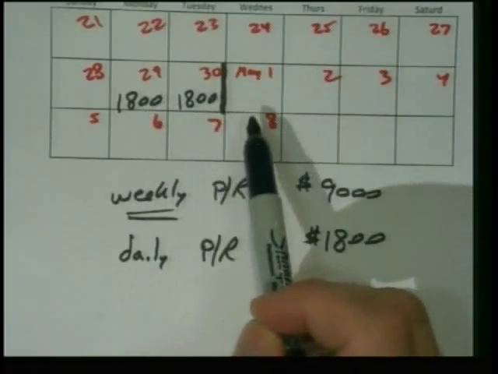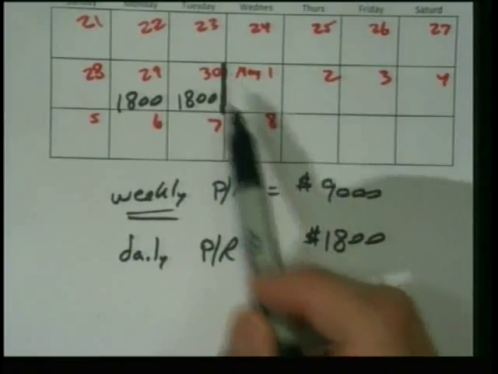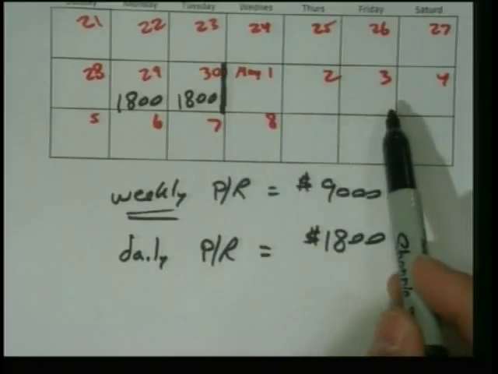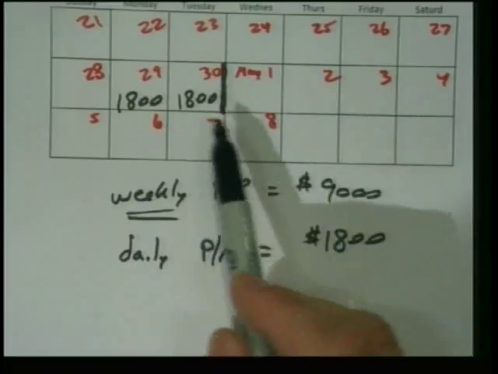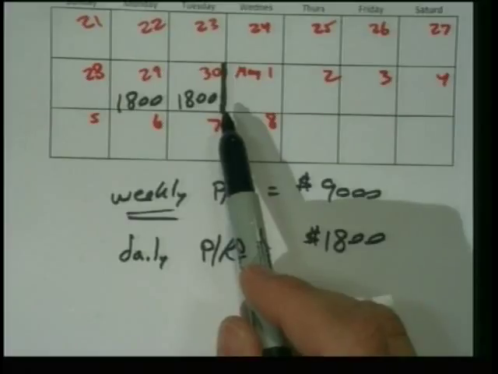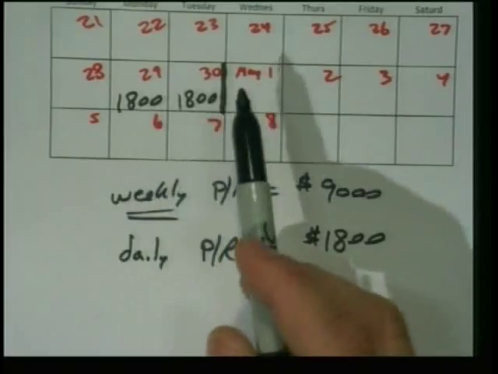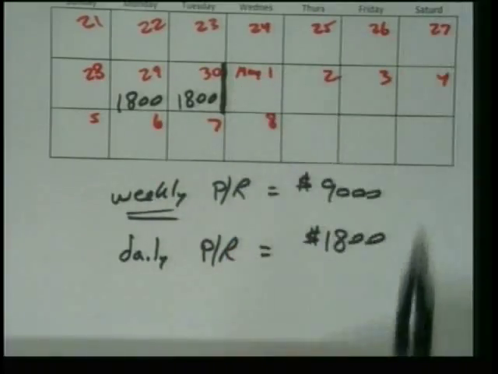We're not going to pay them early. They're not getting a check on April 30th. We're not going to pay them until Friday, right? But as of the end of the day, April 30th, our employees have earned $1,800 plus $1,800, which is $3,600. Okay?